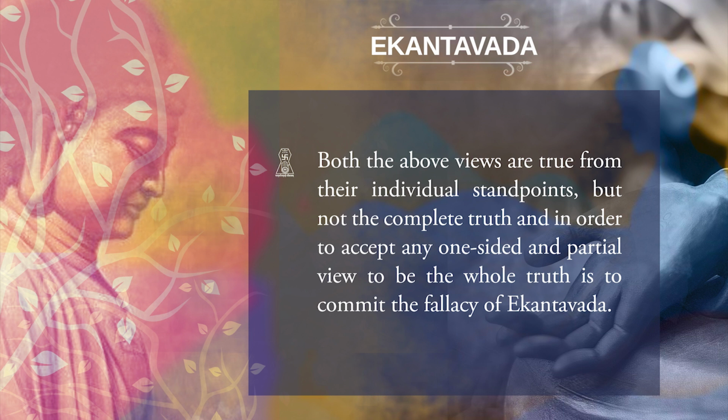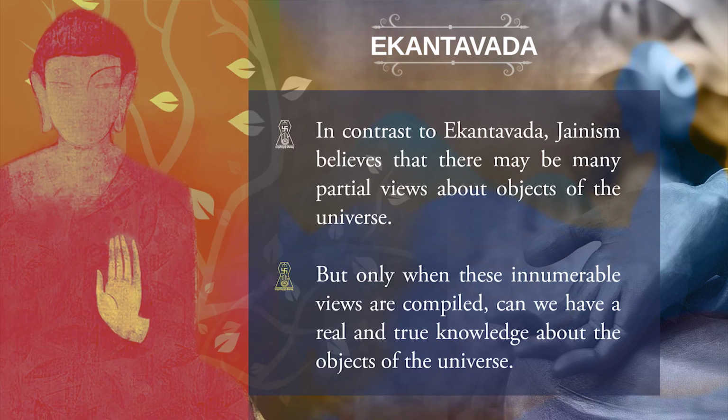To accept any one-sided and partial view as the whole truth is to commit the fallacy of Ekantavada. So actually Ekantavada is the fallacy according to the Jaina system. In contrast to Ekantavada, Jainism believes that there may be many partial views about objects of the universe, but only when these innumerable views are compiled can we have real and true knowledge about the object.